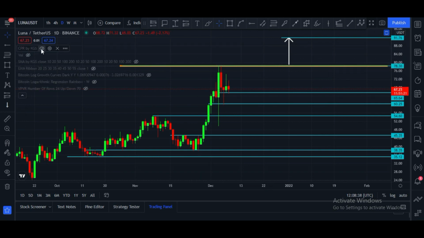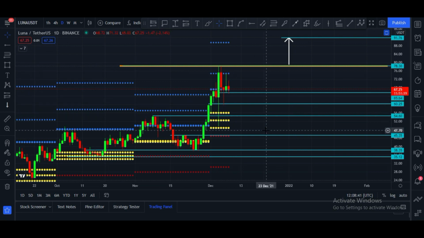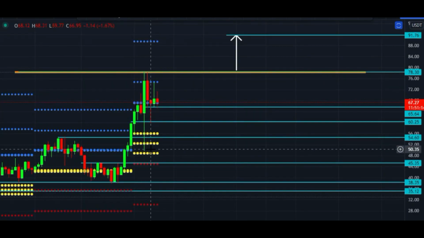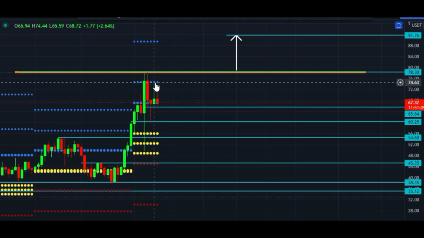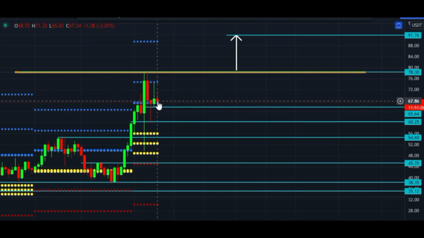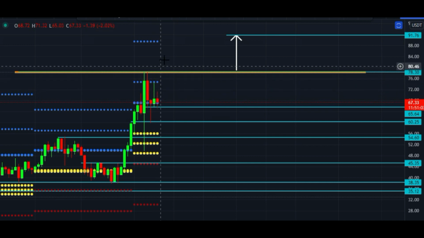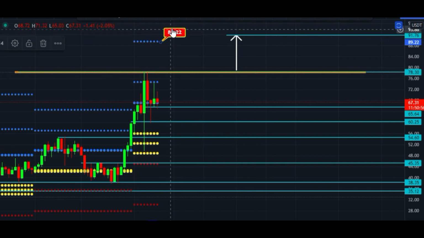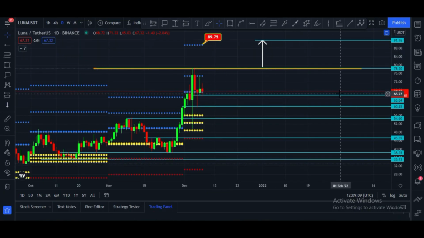Let me please show you my favorite indicator, which is CPR indicator. Here you can see these yellow lines are main CPR lines and these blue lines are monthly CPR bullish targets, and Luna hit both monthly CPR bullish targets, and last monthly CPR bullish target Luna has to hit is this area, $89 price zone, maybe $90 price zone. This area is very important for Luna coin, and I think Luna can hit this very soon. And let me please hide this.